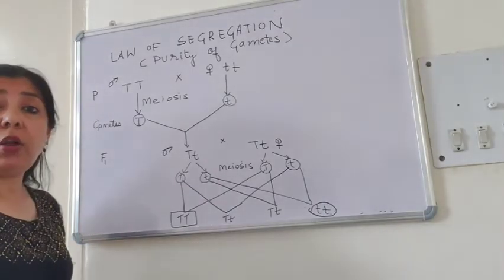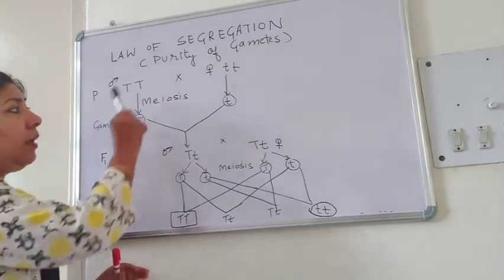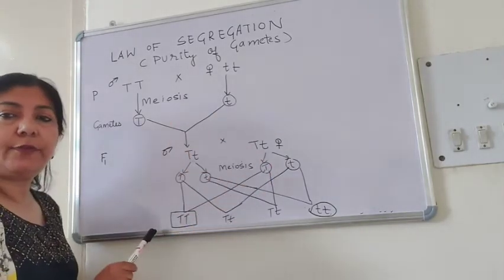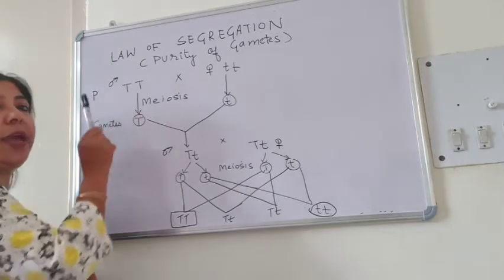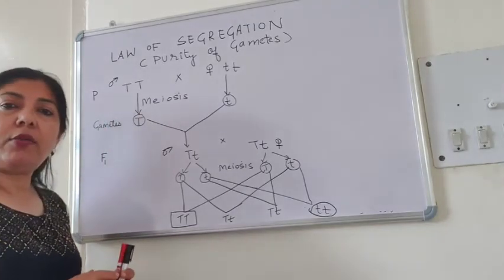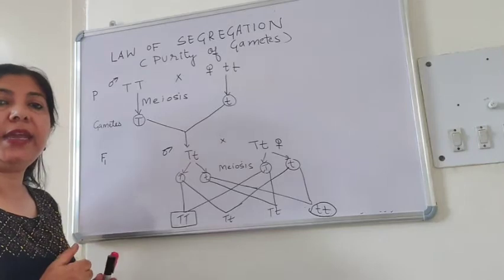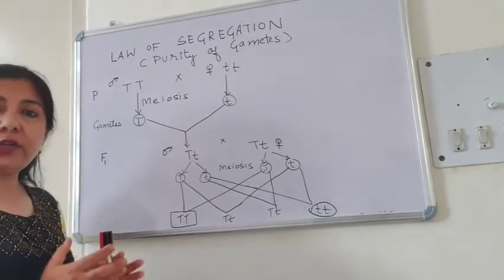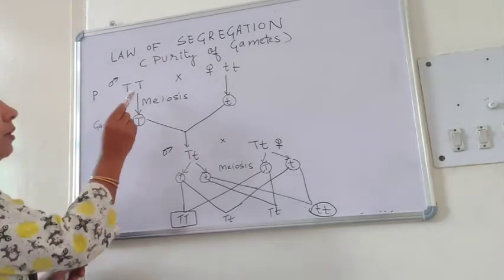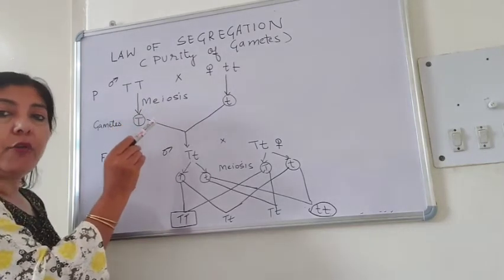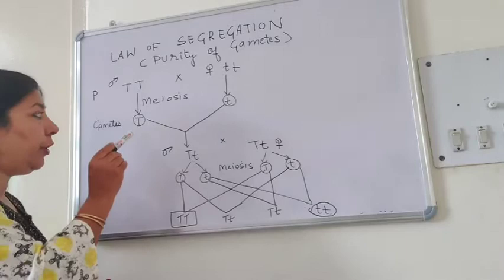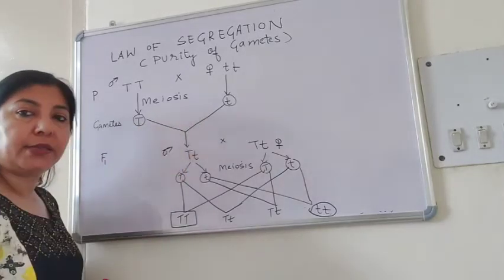So the next law, that is the law of segregation, can be explained with this flowchart. You can see when you take parents, parents are always diploid for any character because this is sexual reproduction. So these parents will undergo a process of meiosis to produce haploid gametes.